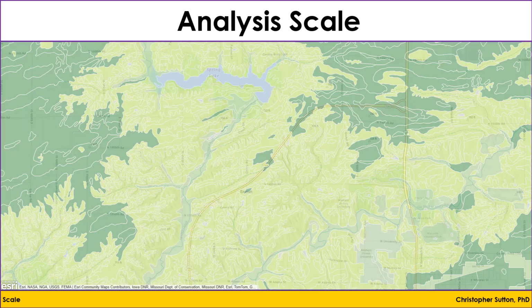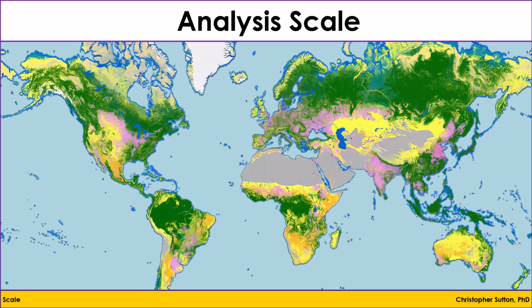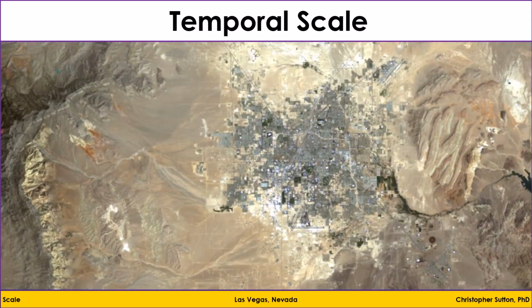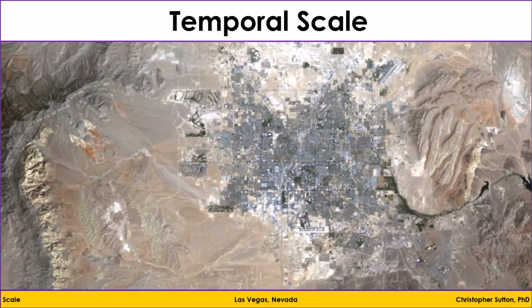Some phenomena are only observable or relevant at certain scales. For example, soil composition details might be crucial in a local agricultural study, but irrelevant in a continental study of broad climate zones. Temporal scale is the time frame used for analysis.